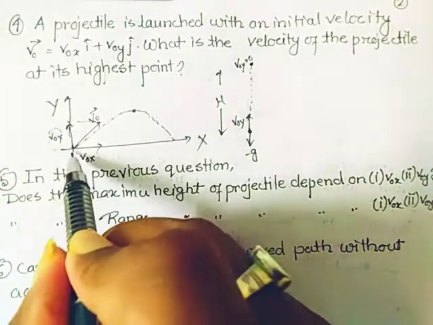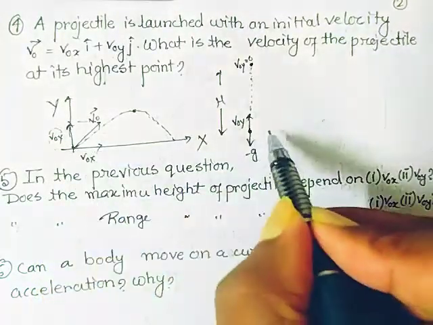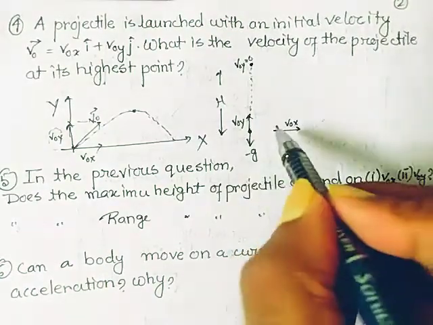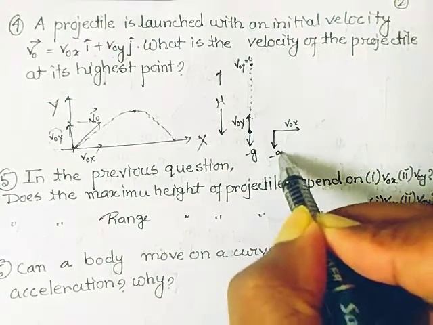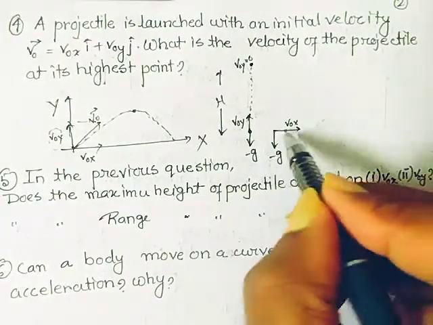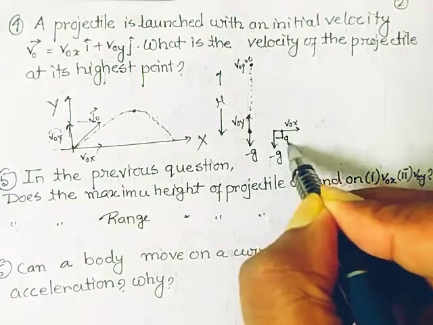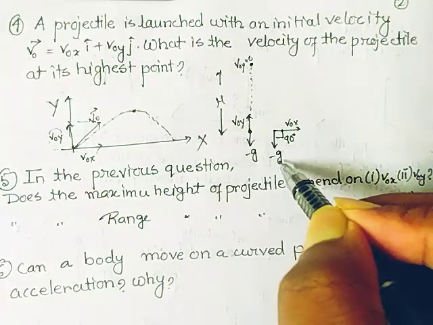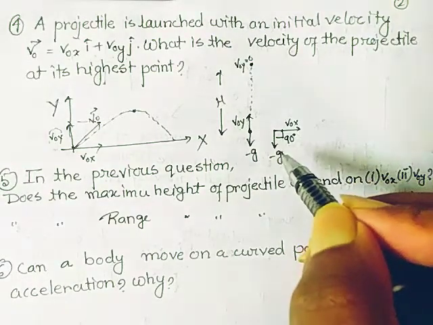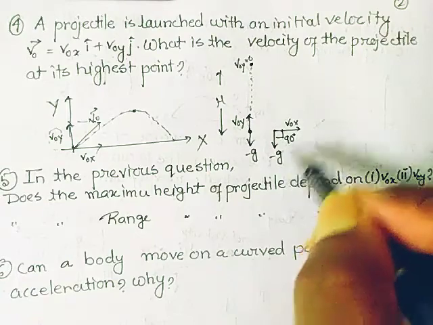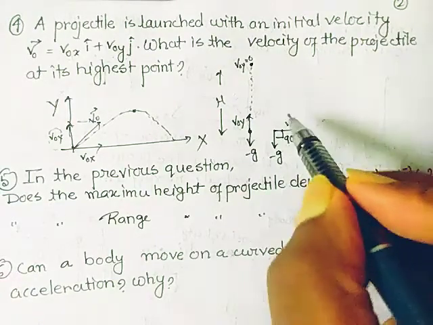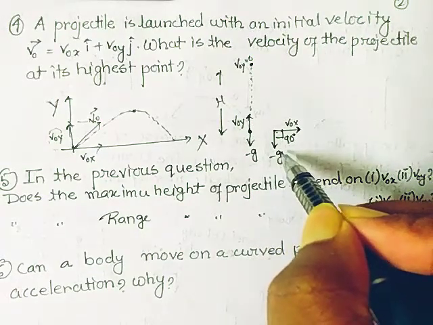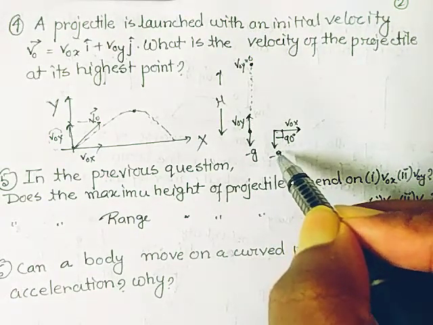But v0x, that is the x component of velocity, is along the x direction, and minus g is acting along the negative y direction. The angle between them is 90 degrees. So neither v0x nor minus g affect each other. They do not affect each other. That's why v0x is completely independent of the acceleration due to gravity. So v0x remains invariant throughout the motion.